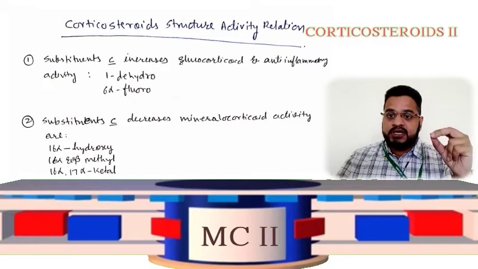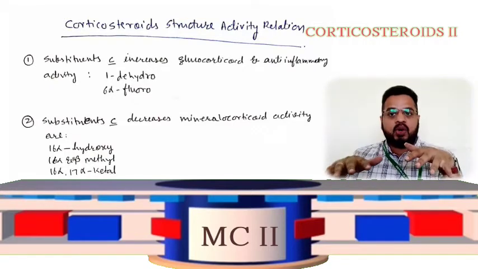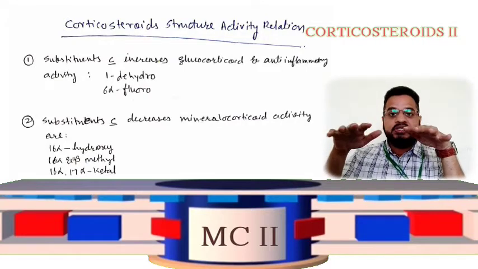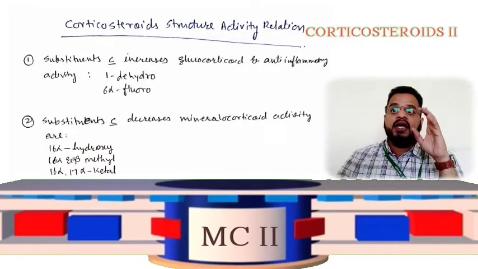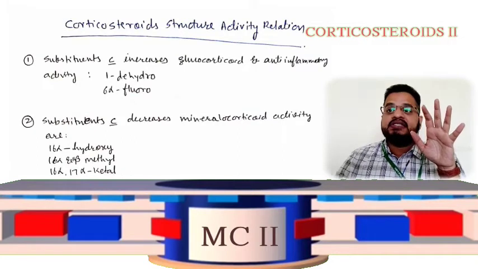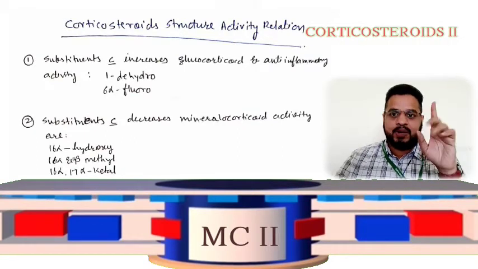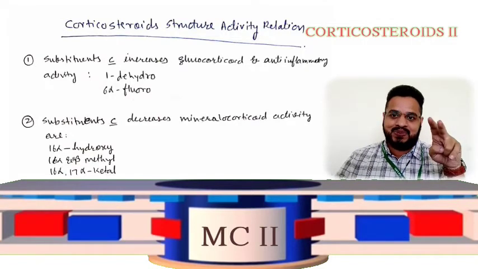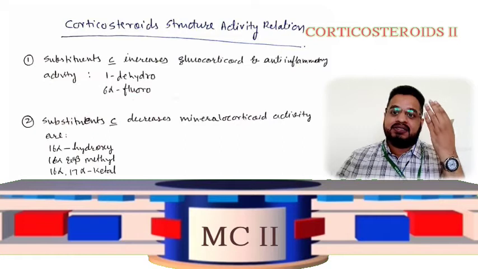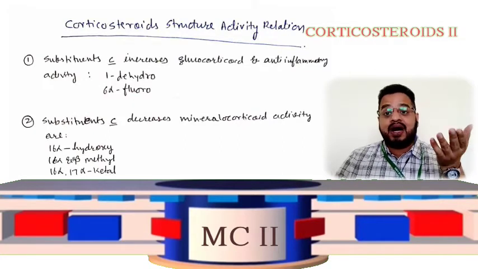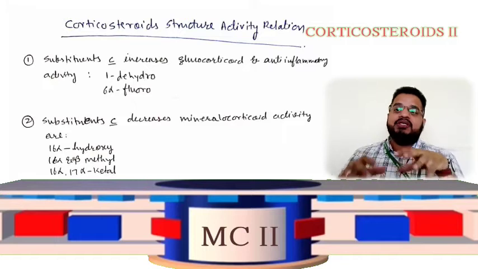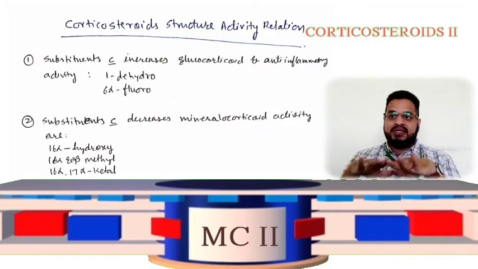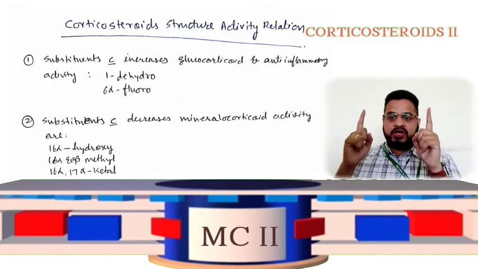Second thing, the substituents which will decrease the mineralocorticoid activity. Which are those? The substituents which decrease the mineralocorticoid activity, all are alpha below the plane, please understand: the 16-alpha hydroxy group. Okay, please remember these groups. First, the 16-alpha hydroxy group, the 16-alpha methyl group, and the 17-alpha ketal group. So what are these groups going to do? These groups are going to decrease the mineralocorticoid activity. Means what are the two points we have discussed?